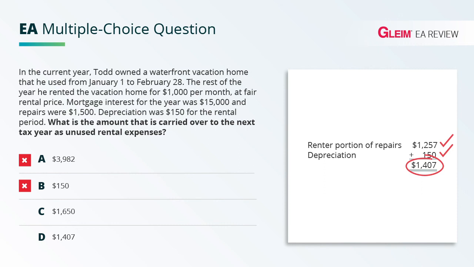C, 1650. This answer choice is incorrect. This provides that only a portion of the repairs attributable to the rental days, 306 out of 365, can be carried over. This is saying the full 1,500 plus the 150, which isn't correct. We have to take into account the rental days of 306 over 365. So this answer is incorrect. Finally, D is what we calculated, 1407, which is the correct answer.